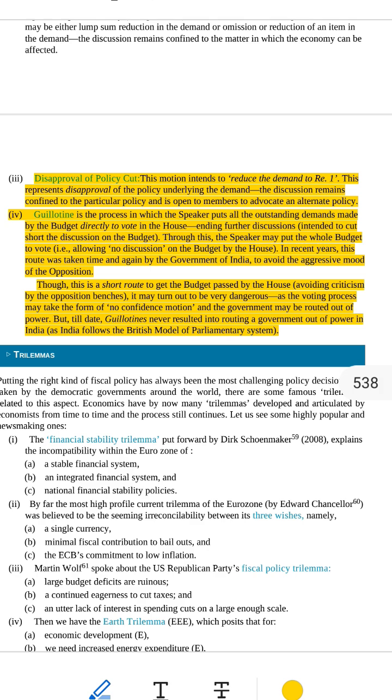Why only 1? It's not really about the amount. 1 is just a symbol. It's like saying, we completely disapprove of your plan. We don't like it at all. They are not trying to save money. They're trying to say your idea is wrong.